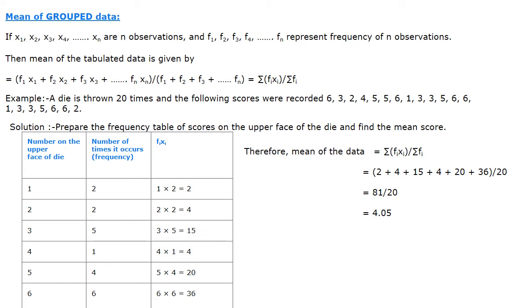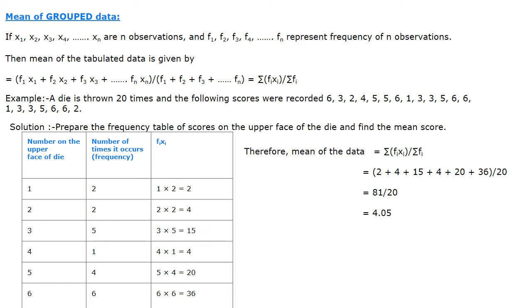Here 20 observations are there. In these 20 observations, 1 came on the upper face of the die 2 times. Similarly, 3 came on the upper face of the die 5 times, like this. In a table the observations are recorded.